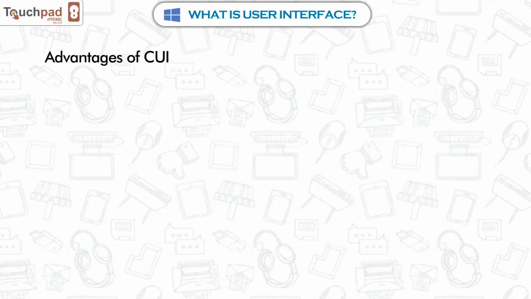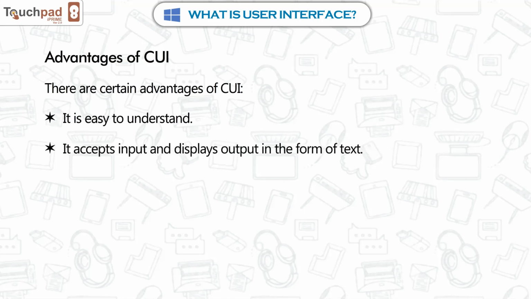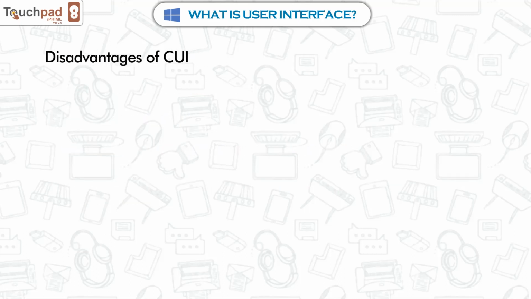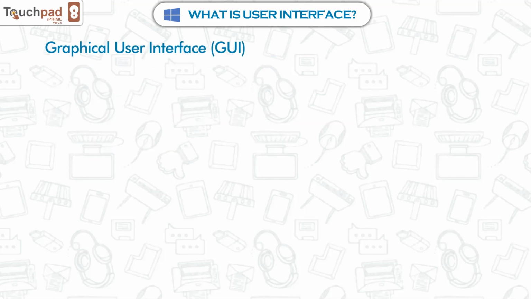Advantages of CUI. There are certain advantages of CUI. It is easy to understand. It accepts input and displays output in the form of text. It allows users to write commands by typing one or two lines of text known as command lines. Disadvantages of CUI. It has a few disadvantages also, which are as follows. People find it difficult to remember all the commands. It is not user-friendly.